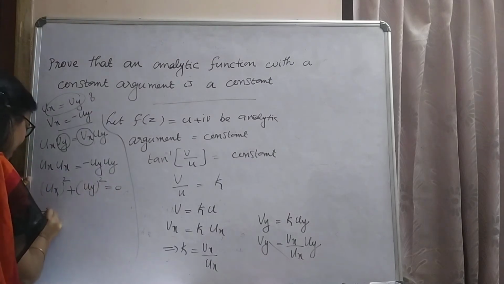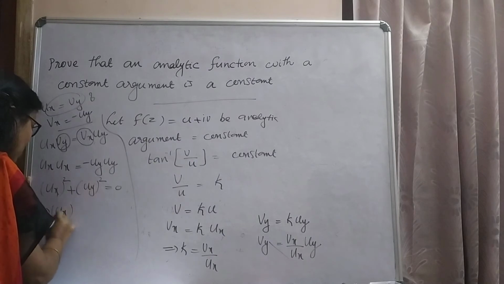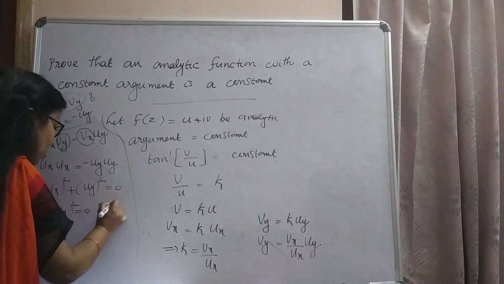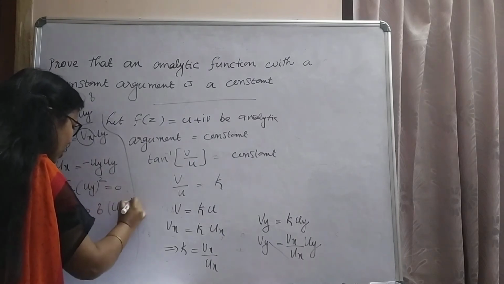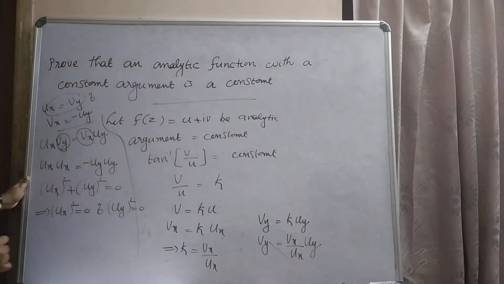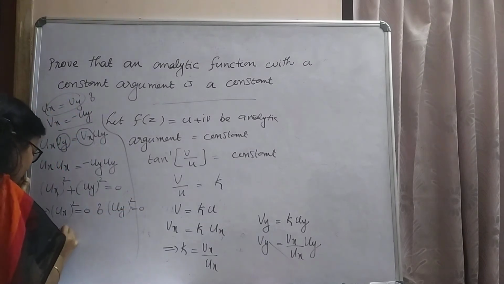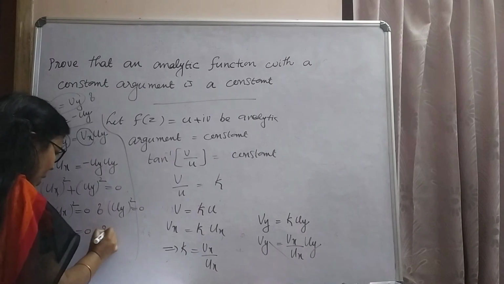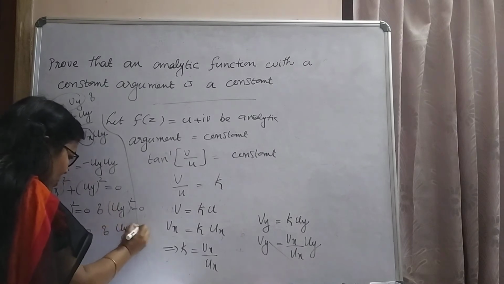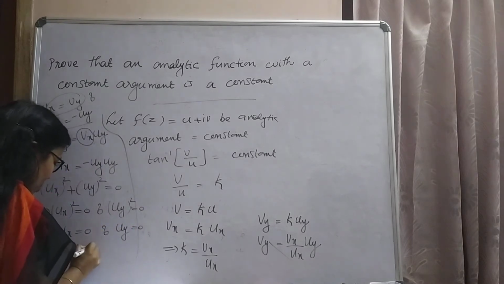Here ux the whole square equal to 0, also uy the whole square equal to 0. Therefore ux equal to 0, also uy equal to 0, which implies u is a constant.